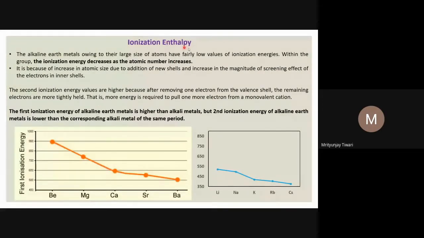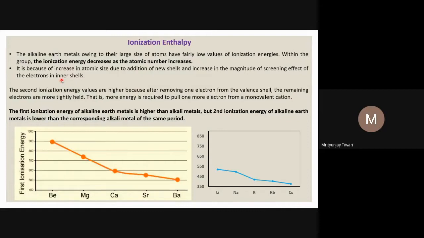Now looking at the ionization enthalpy. Usually we look at the trend. With respect to the alkali metals, their ionization enthalpies are more. And why is it more? Because their size is smaller, so the atomic radius is smaller, and the electrons have a stronger attraction with the nucleus. To pull the electrons out or remove them, you have to provide more energy, and that is why their ionization enthalpy or electron removal enthalpy is more than that of the alkali metals.